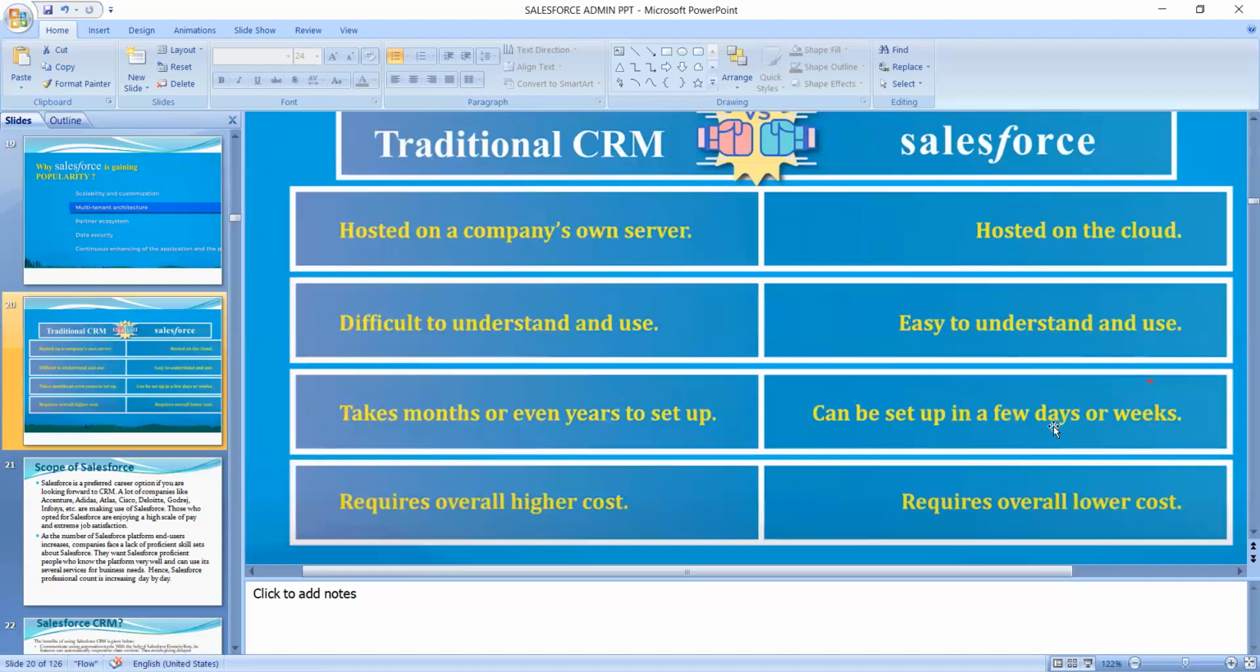It is possible in Salesforce. Traditional CRM requires an overall higher cost, but compared to it, Salesforce requires an overall lower cost. The quality is good and the cost is less. That's the thing. It is in more demand in the present scenario.